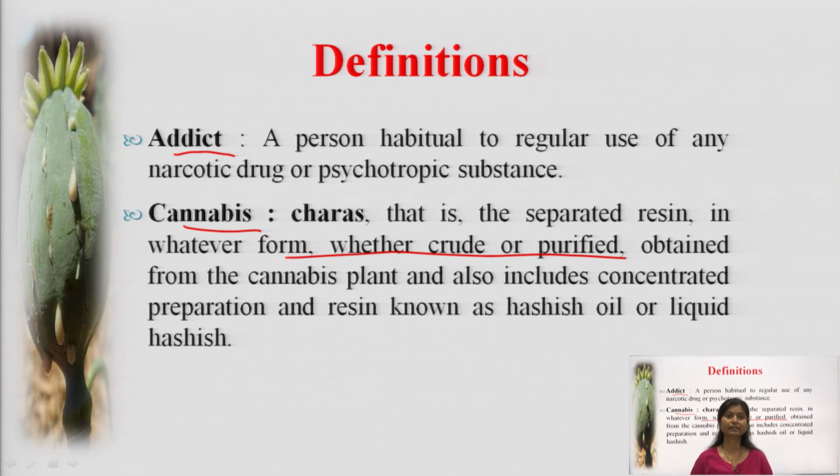It also includes concentrated preparations and resins known as hashish oil or liquid hashish. These are the common preparations used by the public these days. Charas and ganja are the drugs we commonly talk about. These are the narcotic products that affect our brain and make the person habitual.